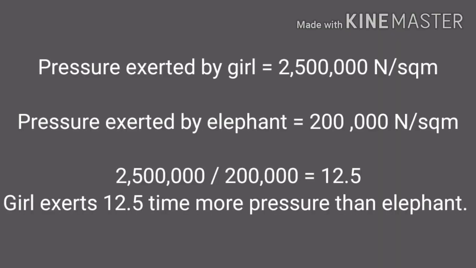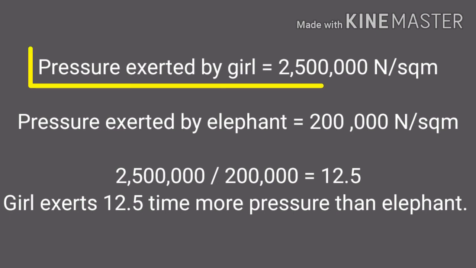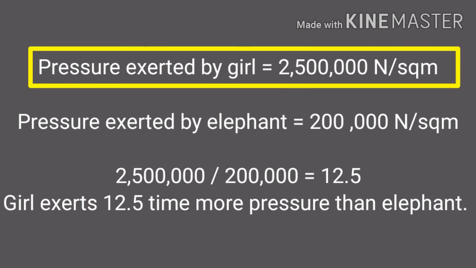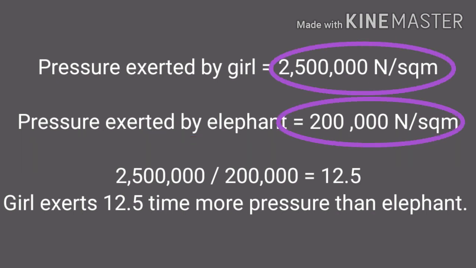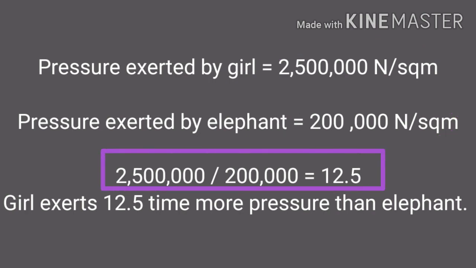Now dear students, the pressure exerted by girl was 25 lakh Newton per square meter, and pressure exerted by elephant was 2 lakh Newton per square meter. So clearly pressure exerted by girl is more, but how much more than elephant? Then we have to divide the both values, then after dividing we will get 12.5. Means girl exerts 12.5 times more pressure than elephant.